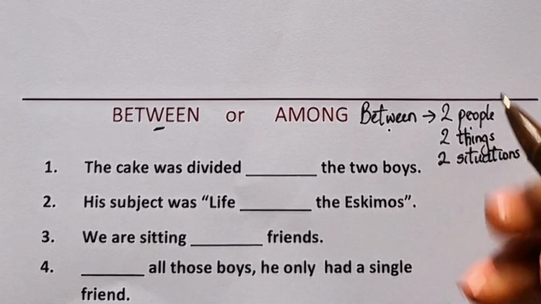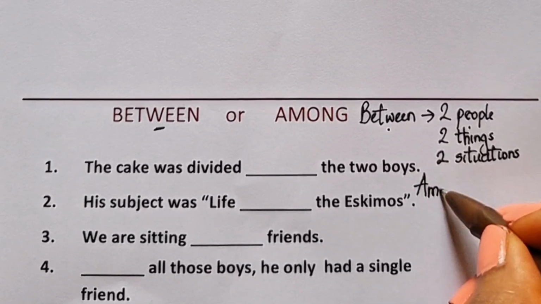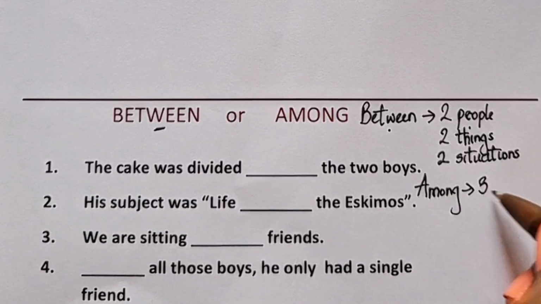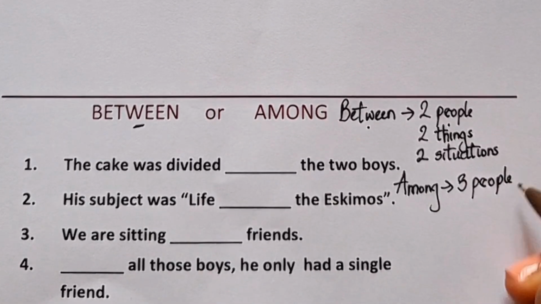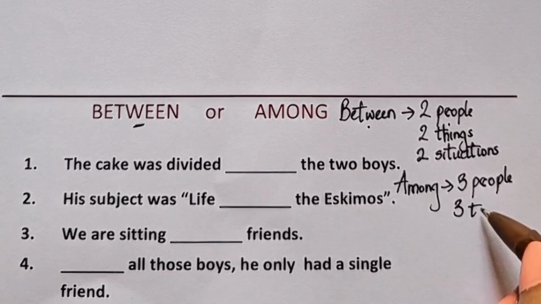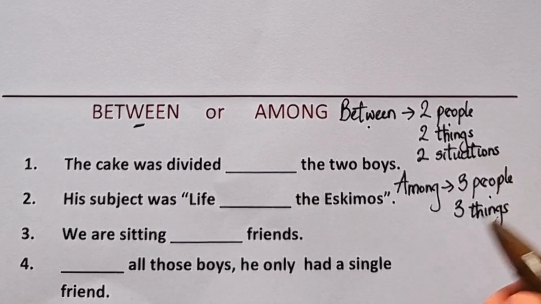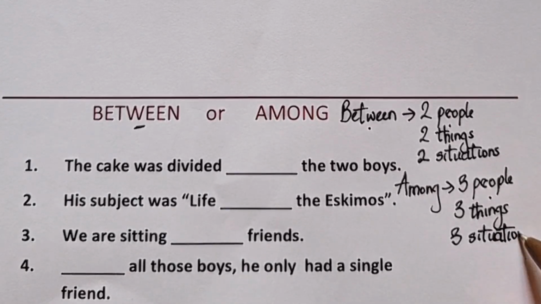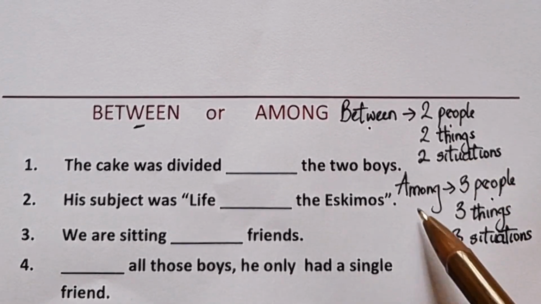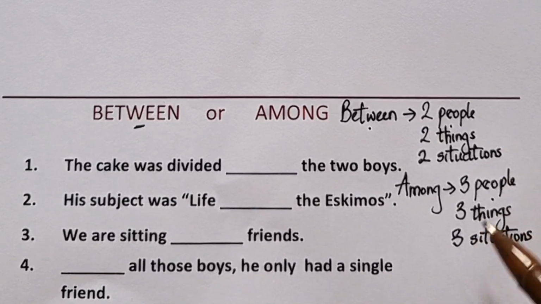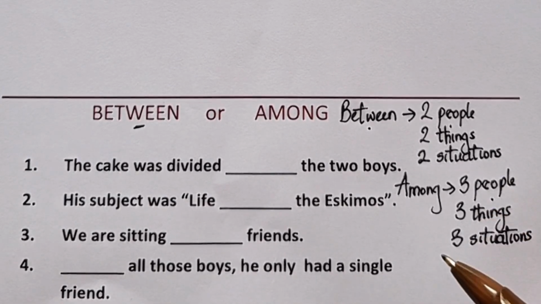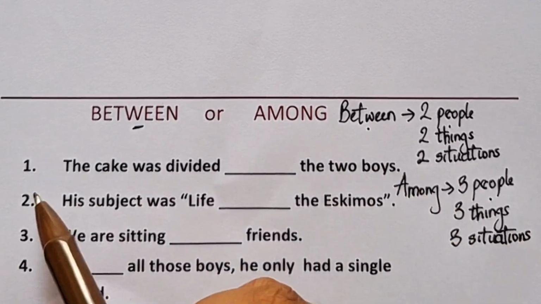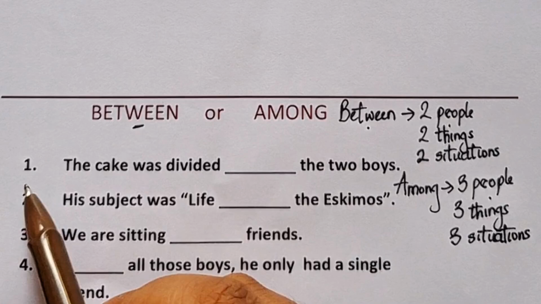sentence, you use between. And we use among when three or more things, three or more people, three or more situations are being discussed. So when three or more people, three or more things, three or more situations are being discussed or being considered, you use among. So let's answer these questions.